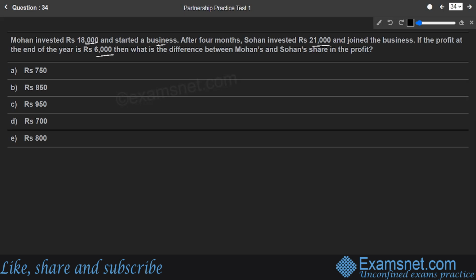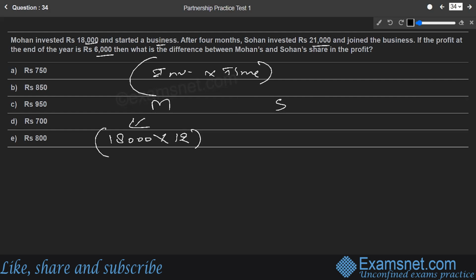So let us see how much is the investment into time ratio for both of the partners, because the profit share should be distributed only in that ratio. Let us find out. What is the investment ratio first? How much has Mohan invested? Mohan has invested 18,000. And for how much time is his money in the business? They say at the end of the year only, so it has to be 12 months for Mohan.